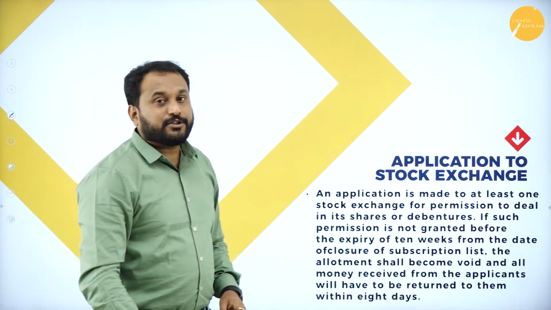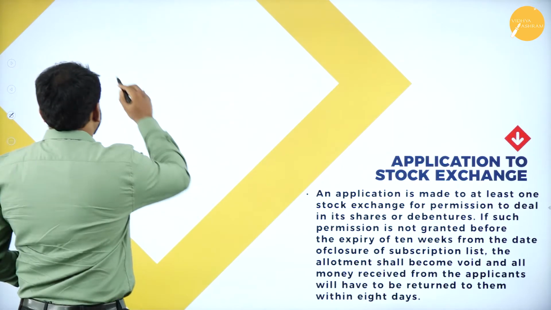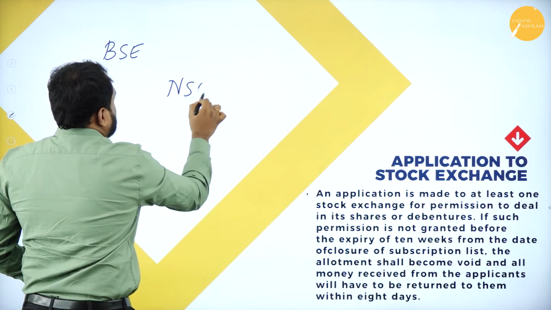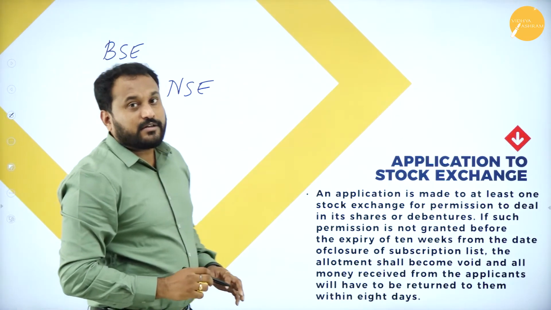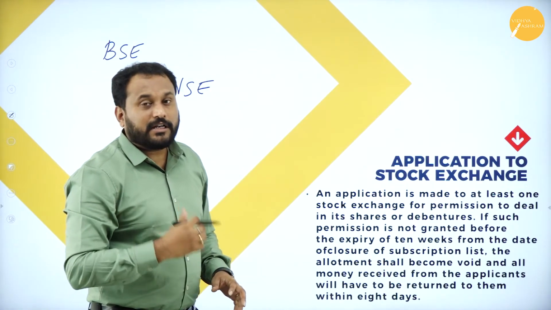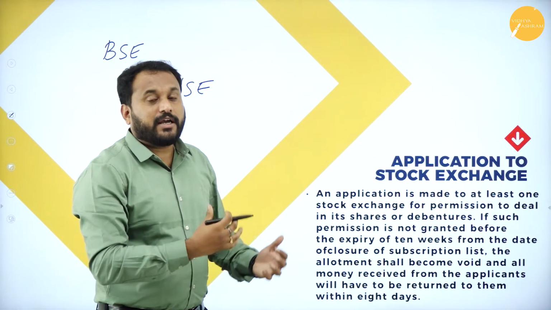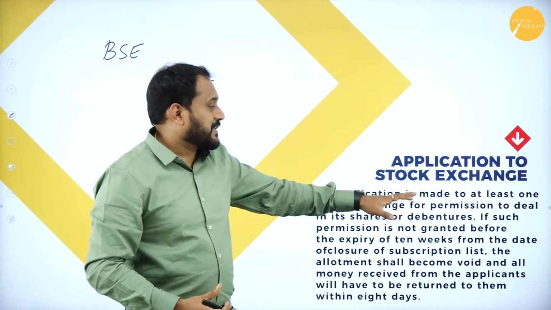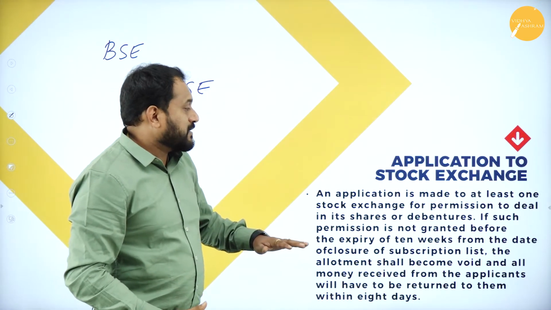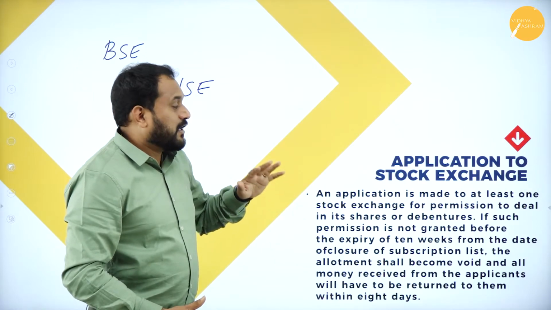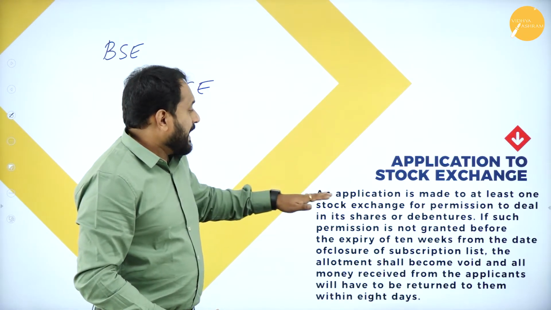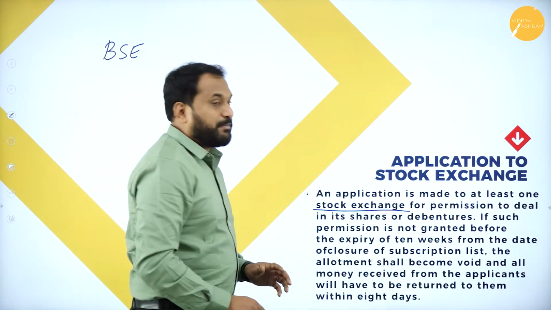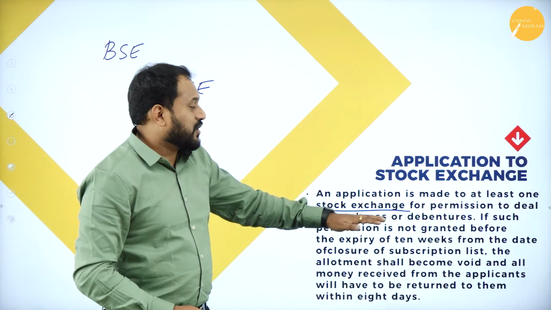Next is application to stock exchange. Now you understand we have BSE, Bombay Stock Exchange, and NSE, National Stock Exchange. Now you need to get an approval here because all the shares which are brought in the primary market will be sold in the secondary market. The secondary market is called stock exchange. You are supposed to at least register with one of the stock exchange. An application is made to at least one stock exchange for permission to deal in its shares or debenture.